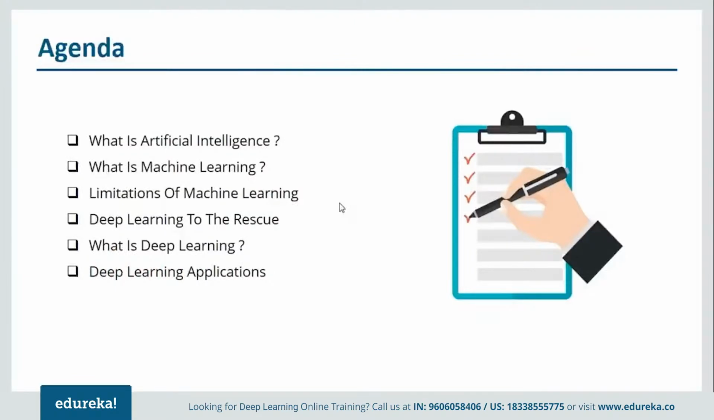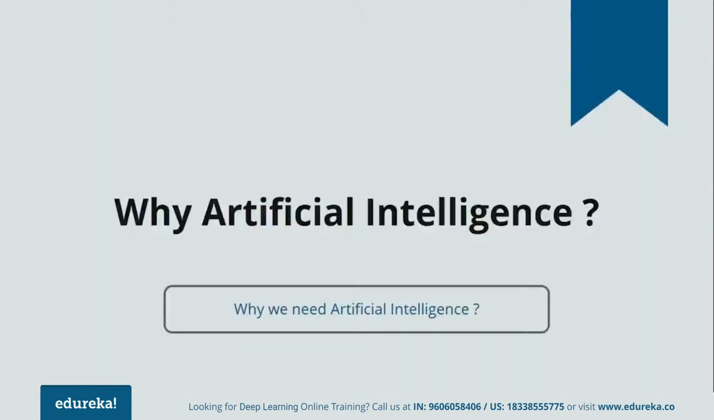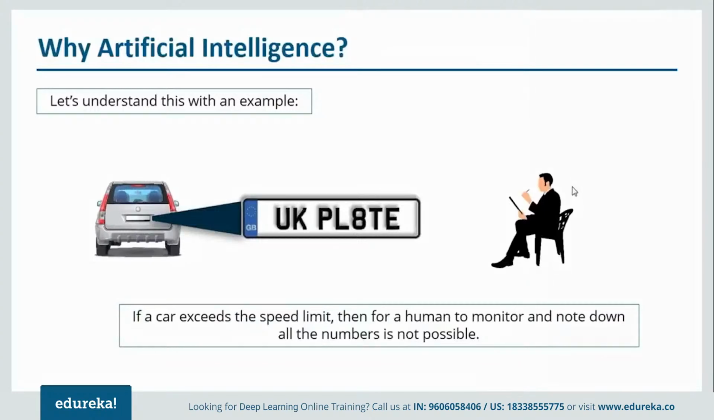Let us move forward and understand artificial intelligence. But the first thing that we need to focus on is why artificial intelligence? Why do we need artificial intelligence? Now let us understand this with an example. Nowadays, if you have noticed, if your car exceeds the speed limit, you'll get a letter, basically a challan, at your home. How do you think that happens?